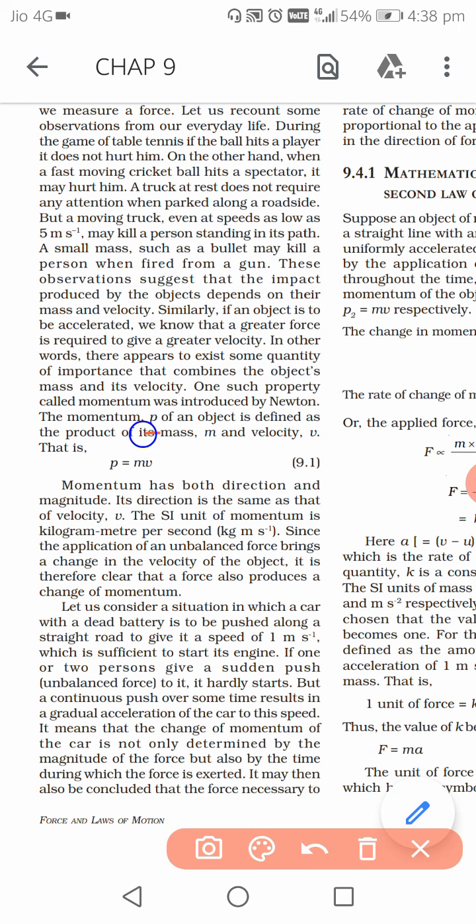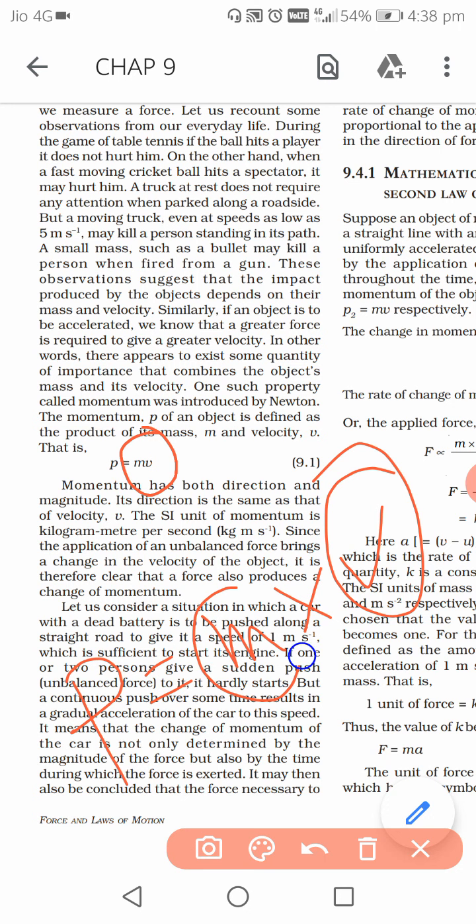Because its momentum is more. And how come its momentum is more? Though its mass is less, its velocity is very high. When it is fired, it has a very high velocity. So if velocity is very high, when you take the multiplication, mass into velocity, velocity is contributing, right? So that means it has a larger value of momentum. A bullet having less mass but large velocity, as a result the product is a large value.